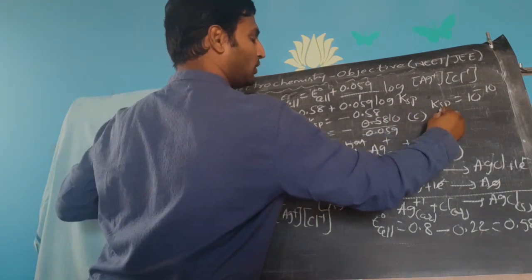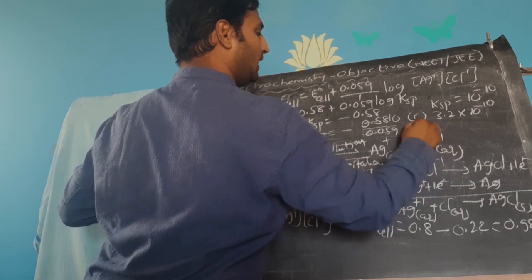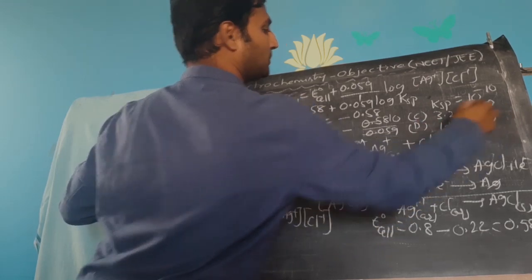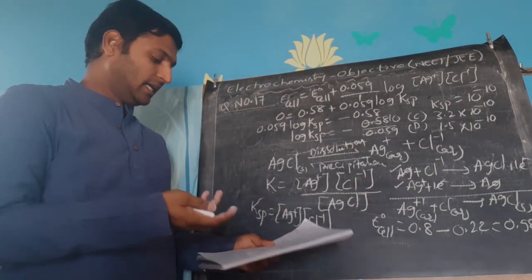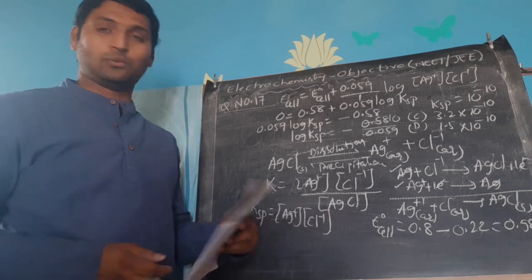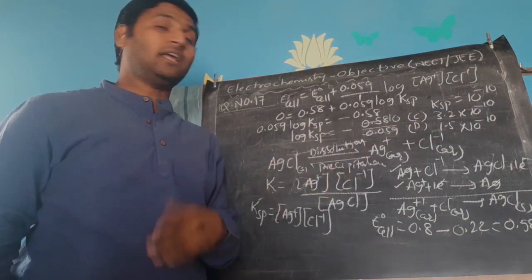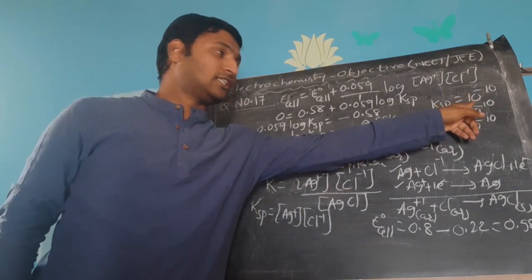Option C was also given 3.2 into 10 power minus 10. Option D was also given 1.5 into 10 power minus 10. Remaining options A and B were, of course, 10 power minus 8 or something. 10 power minus 8 it was. So, no issues. Options A and B are ruled out. Now, out of options C and D, which one would you select? Common sense. It is closest to 10 power minus 10.